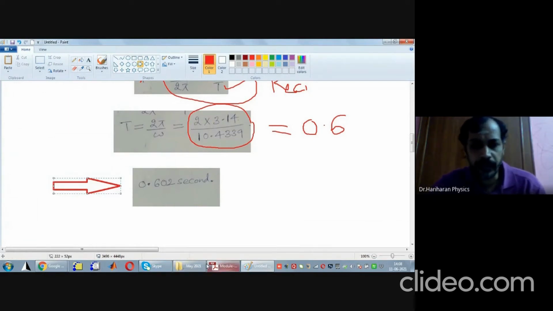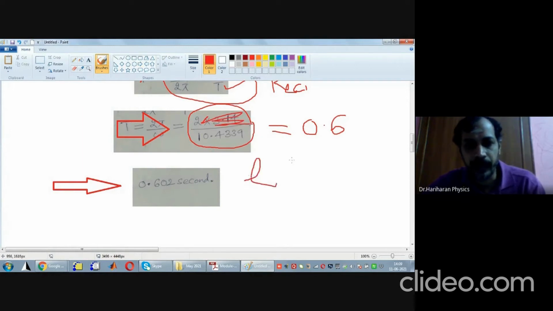As I told in the last class, always express the quantity in question in terms of known quantities, and plugging in the values should be the last step. Last step. Okay, clear to you all?